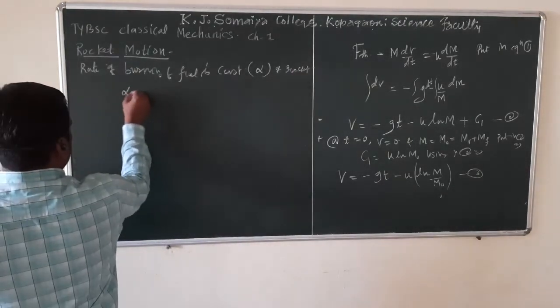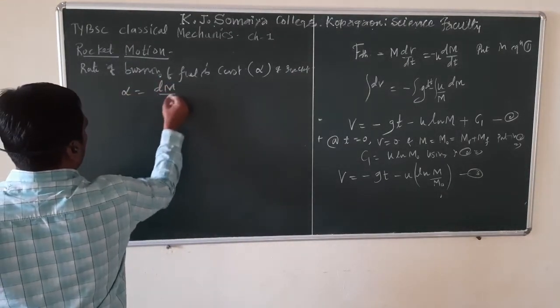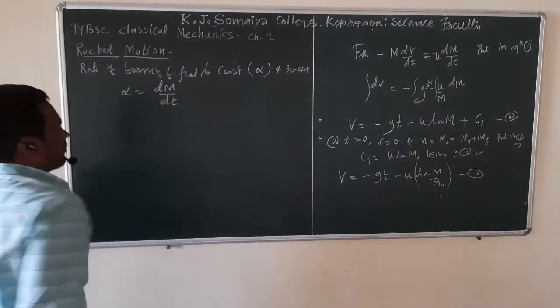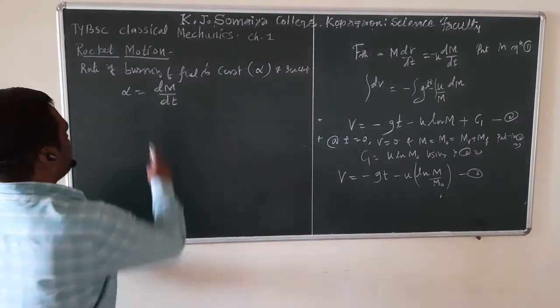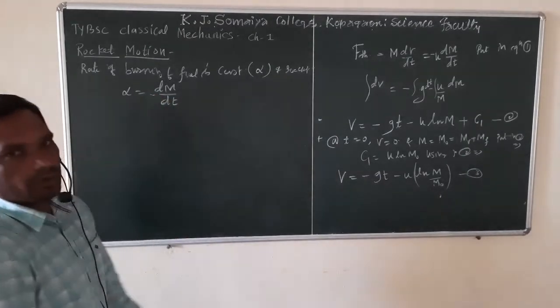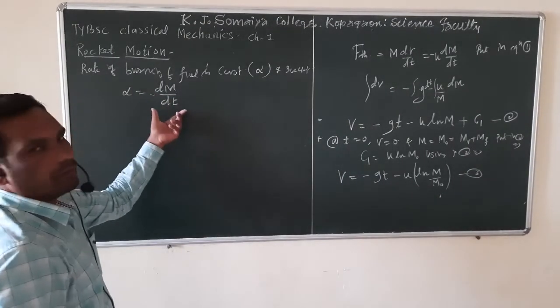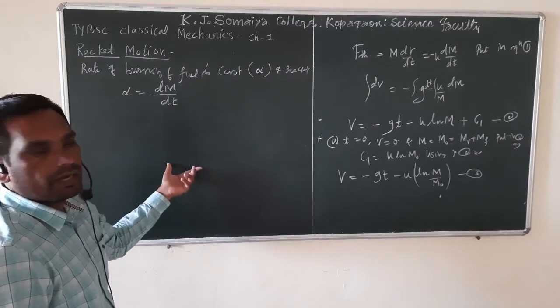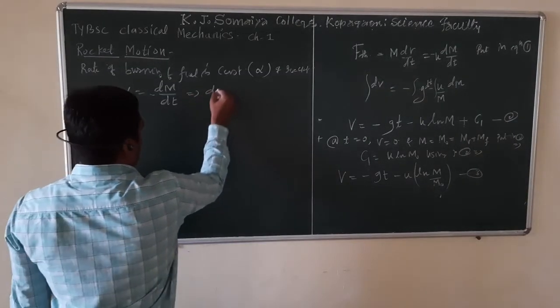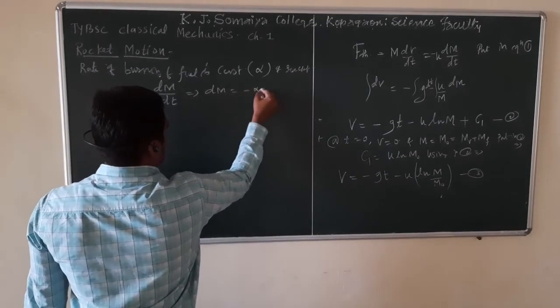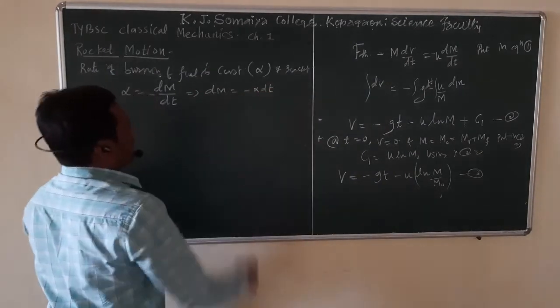So alpha is nothing but the rate of burning of fuel, which is nothing but minus dm upon dt. Okay, because that rate is negative, because mass of fuel goes on decreasing. So here we get dm is nothing but minus alpha dt.